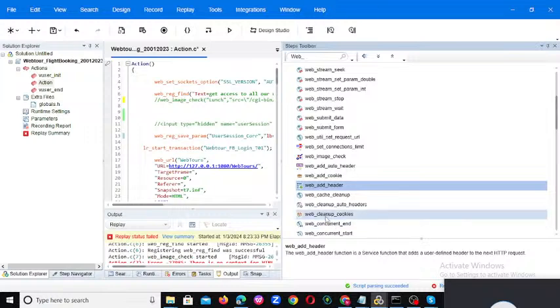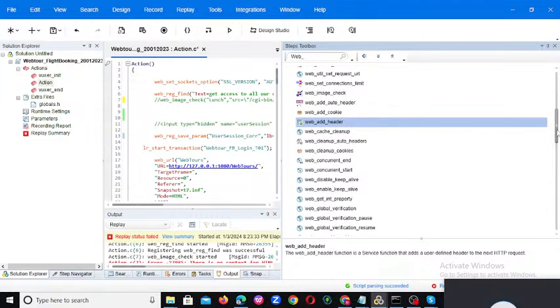And cookies also, you want to clean the cookies, and we use web cleanup cookies for that. And this is also important: web concurrent start and end. For which purpose will we use web concurrent start and end?